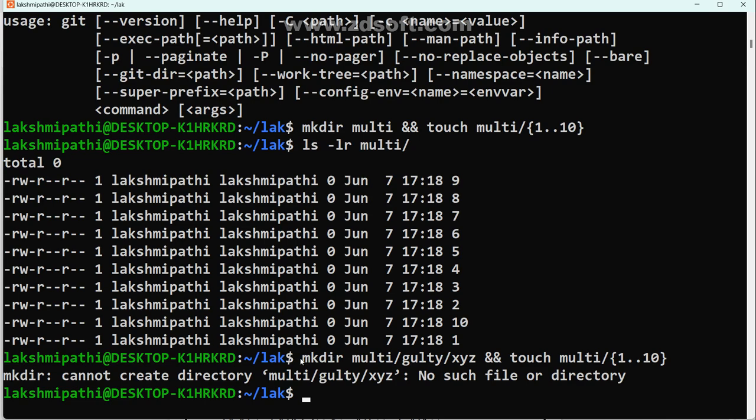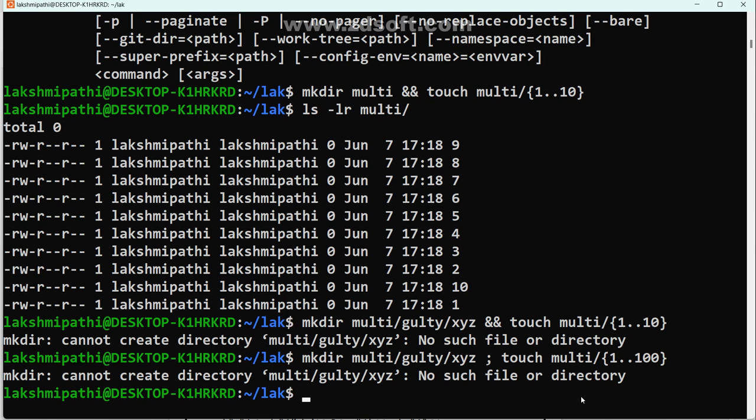Now, if the first one is okay, then only it will create. Otherwise, it won't create. Now, what I am telling is, suppose here in place of and, I am giving or, I mean the semicolon. Here semicolon means or. Whether it is created or not, it must create on this. Shall we go for that? Because multi was already there, right? Even I may add 1 to 100. You may see. Now see, no such file or directory, because it is not there.